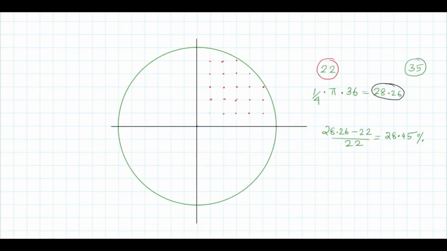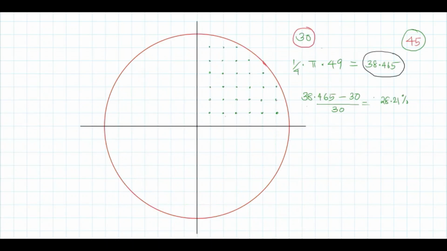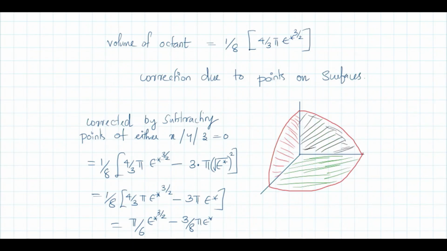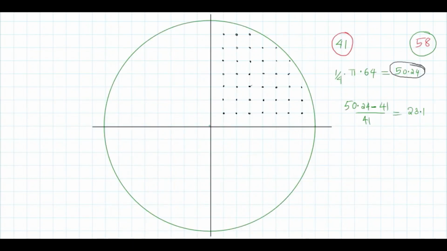Then if I increase the radius further, you will get 22, 28.26 and 35. If you increase the radius further, you will get 30, 38.465, 45. If you increase the radius further, you will get 41, 50.24, 58. Okay, that's it. So when your radius increases, what happens to this number?